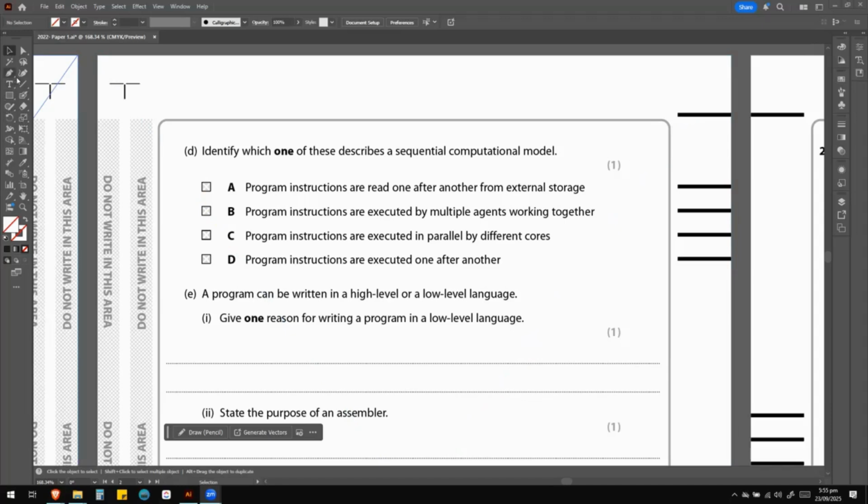So the answer here is pretty simple. Firstly, you're going to read through the instructions. Which one is a sequential computational model?